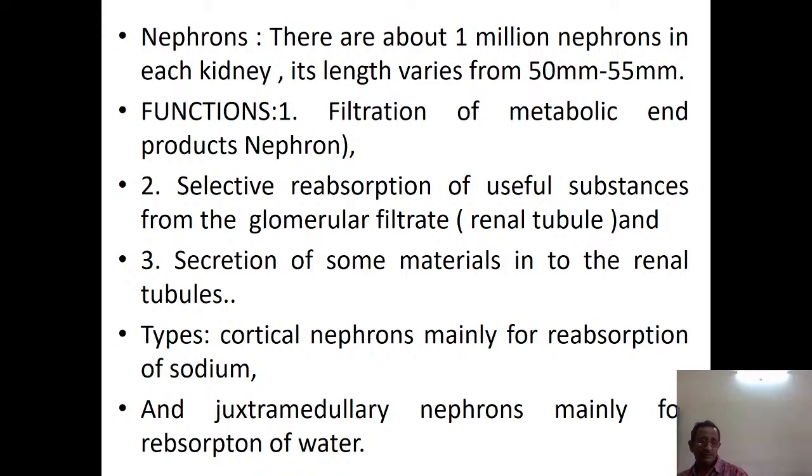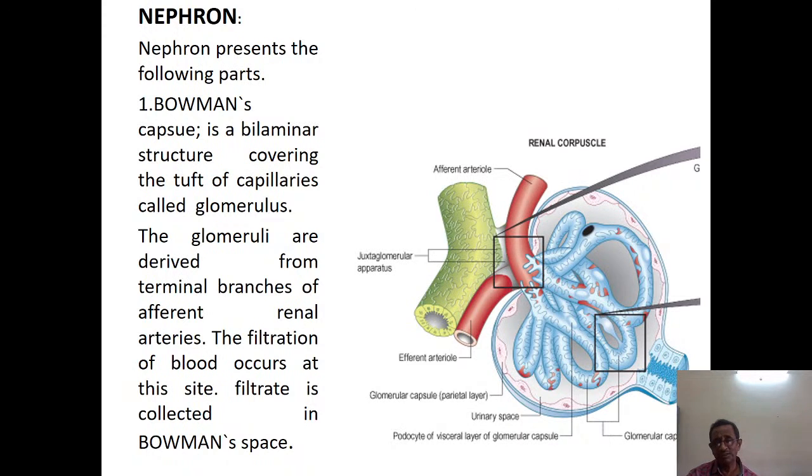Then there are two types of nephrons: cortical nephrons, which mainly reabsorb sodium and water, and juxtamedullary nephrons, mainly for reabsorption of water only. Now we are describing the nephron. A nephron presents the following parts: Bowman's capsule.